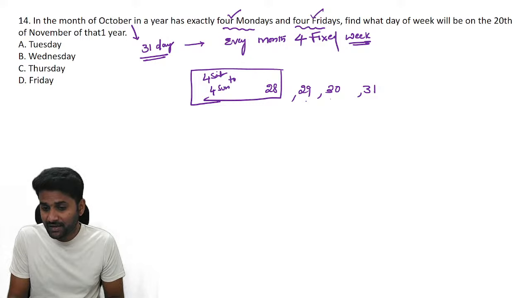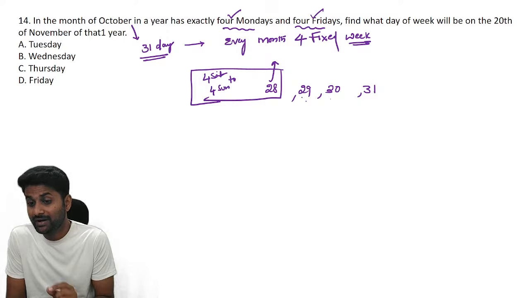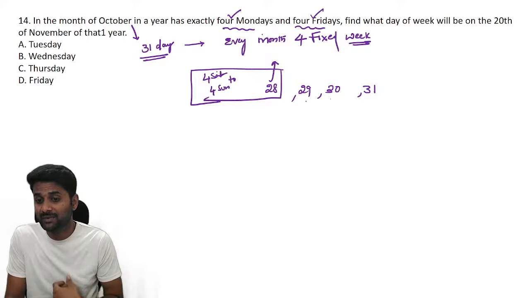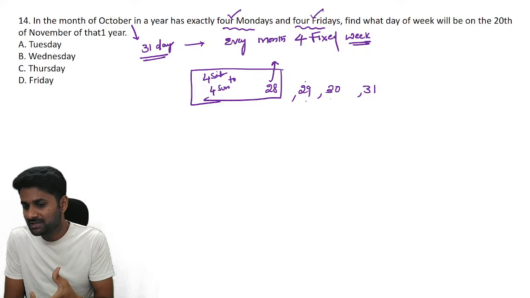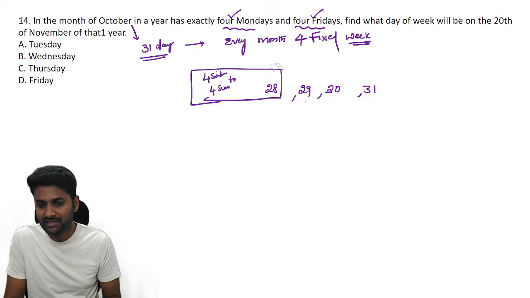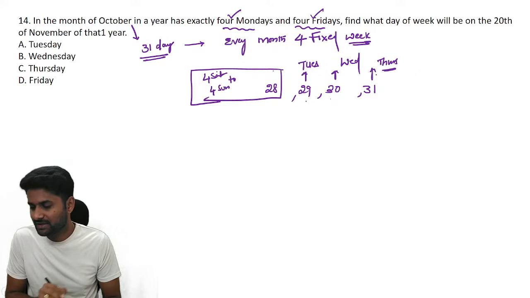If the 28th is a Sunday, then the 29th must be a Monday. But they clearly mention that there are four Mondays, so if you consider the 29th a Monday, your statement is not valid. That's why the 29th must be Tuesday, the 30th Wednesday, and the 31st must be Thursday. So this is the perfect information.